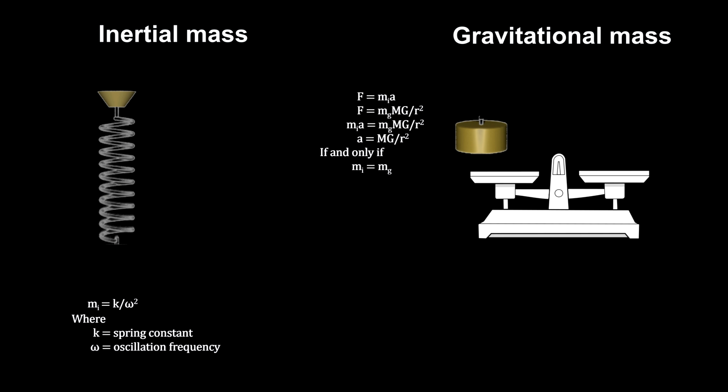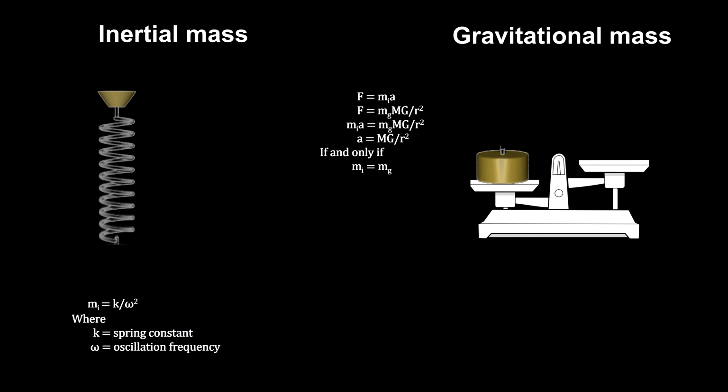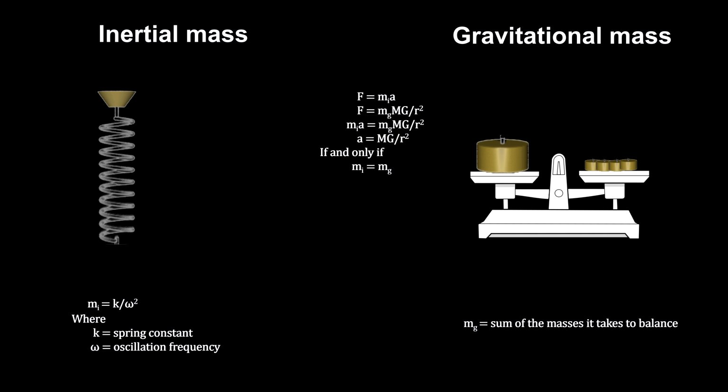To measure an object's gravitational mass, we use a balance. Since gravitational fields apply the same gravitational force to equal masses, known masses can be added to the scale until the balance is balanced. Measurements to this day show that these two kinds of mass are indeed equal. The data led Newton to declare them equal, but he could not explain why they were equal.